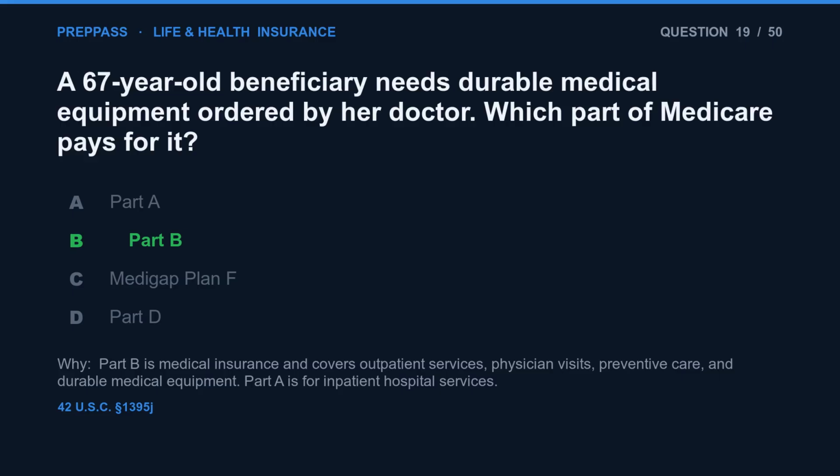The correct answer is B. Part B is medical insurance and covers outpatient services, physician visits, preventive care, and durable medical equipment. Part A is for inpatient hospital services.